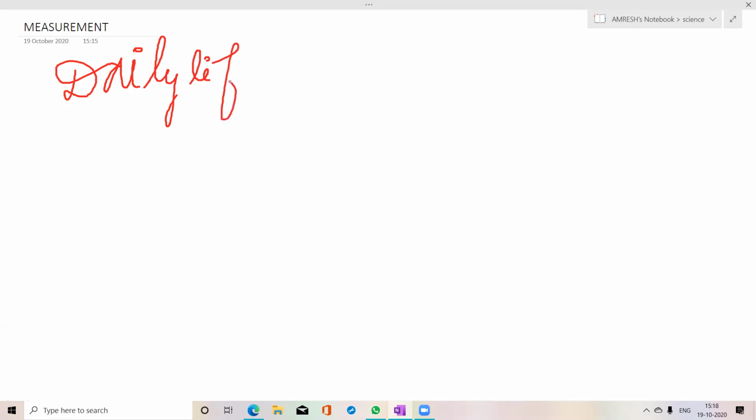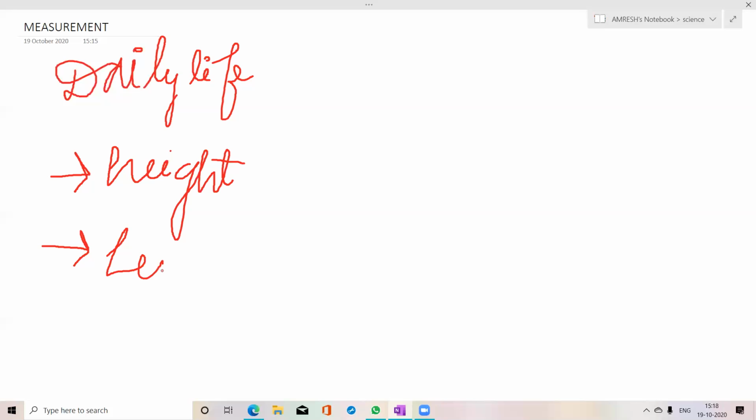What are the purposes? If you want to measure the height of a person, you need a measurement scale, you need a measurement unit. If you want to measure the volume of petrol you want to put in your car, that needs a measurement. The length of the cloth that is required to wear needs a perfect measurement.